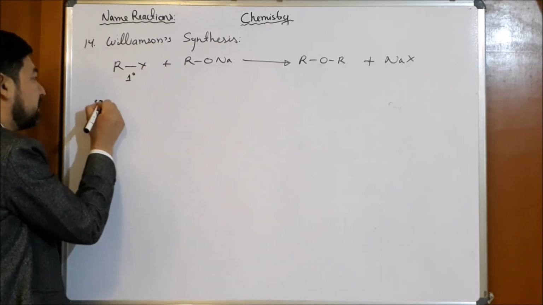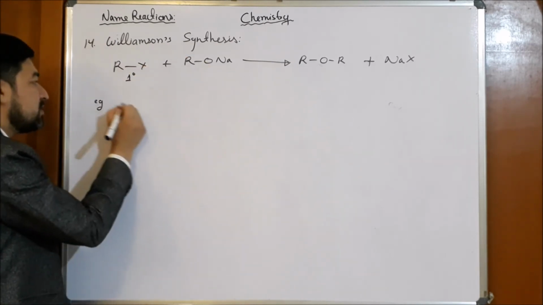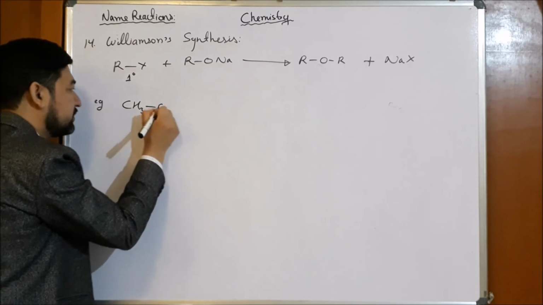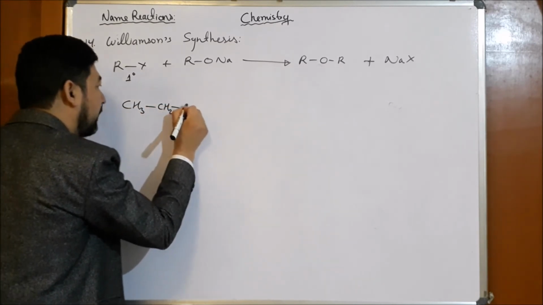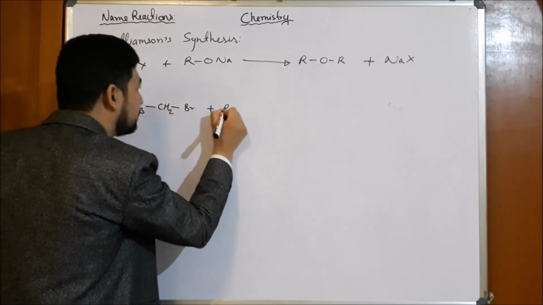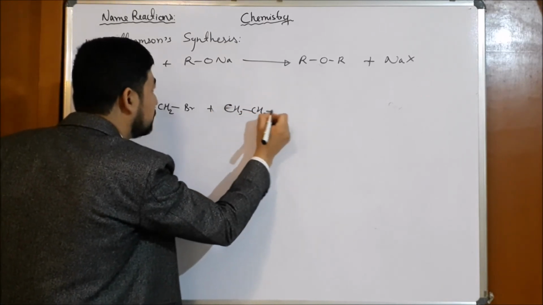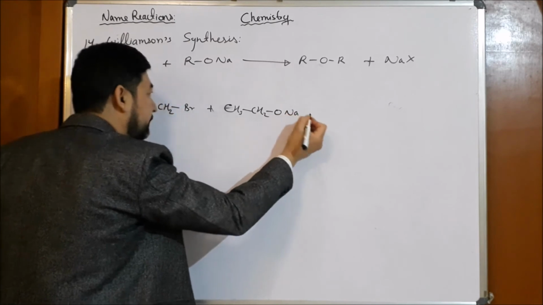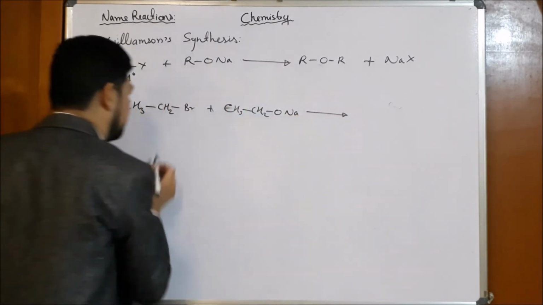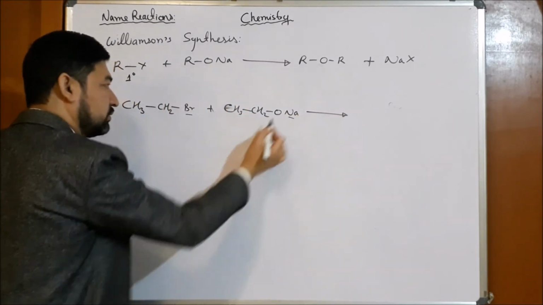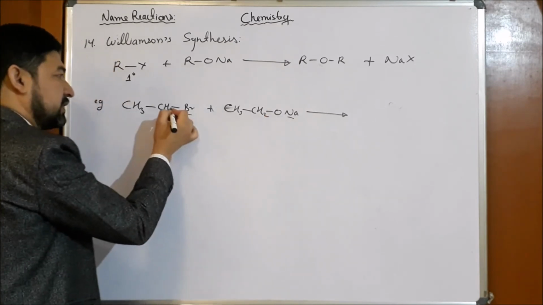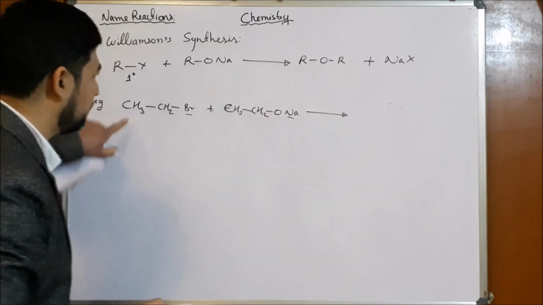Okay, example of the Williamson synthesis, we can have CH3CH2Br. When it reacts with CH3CH2ONa, then Br and Na come out, then O will get attached here. So start writing from this point.